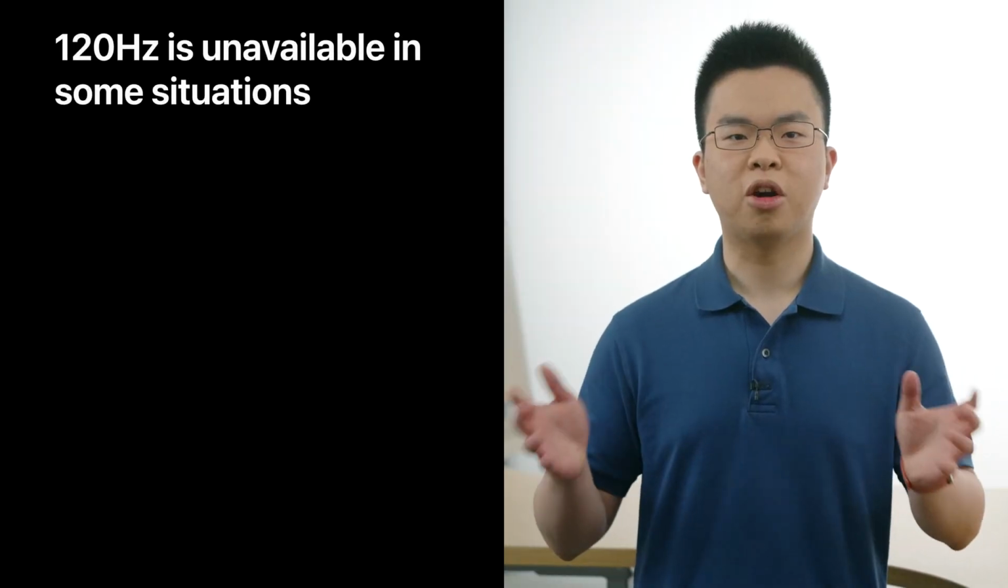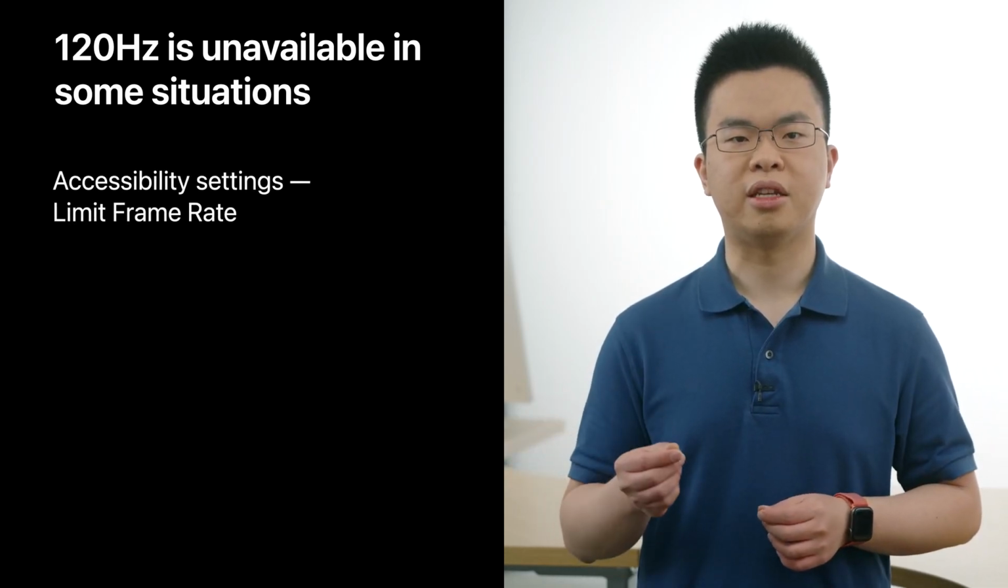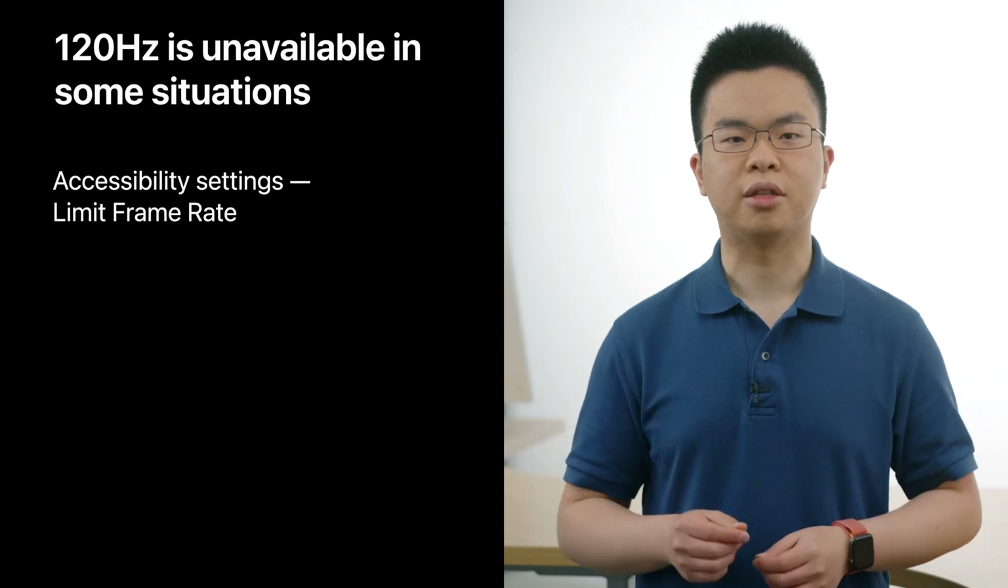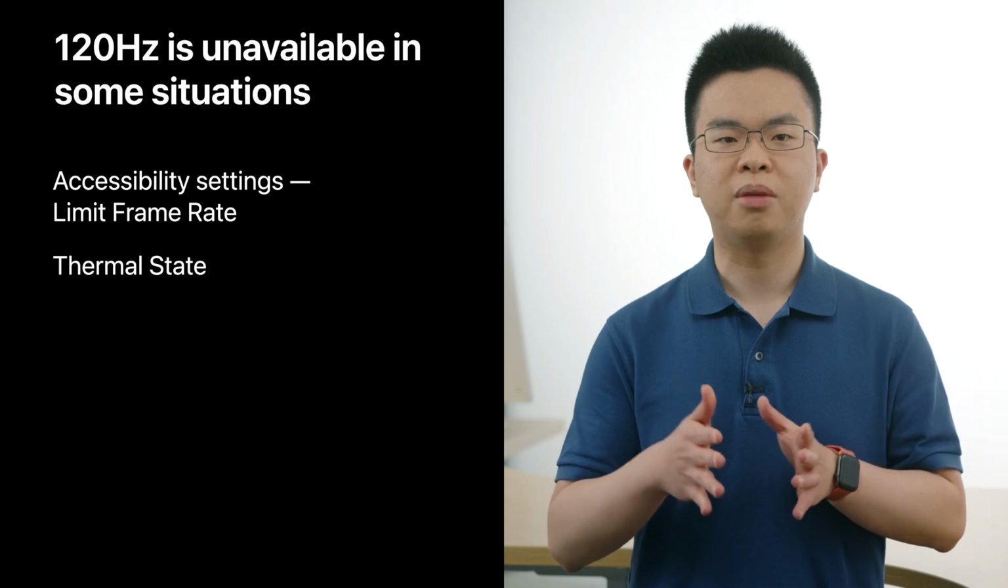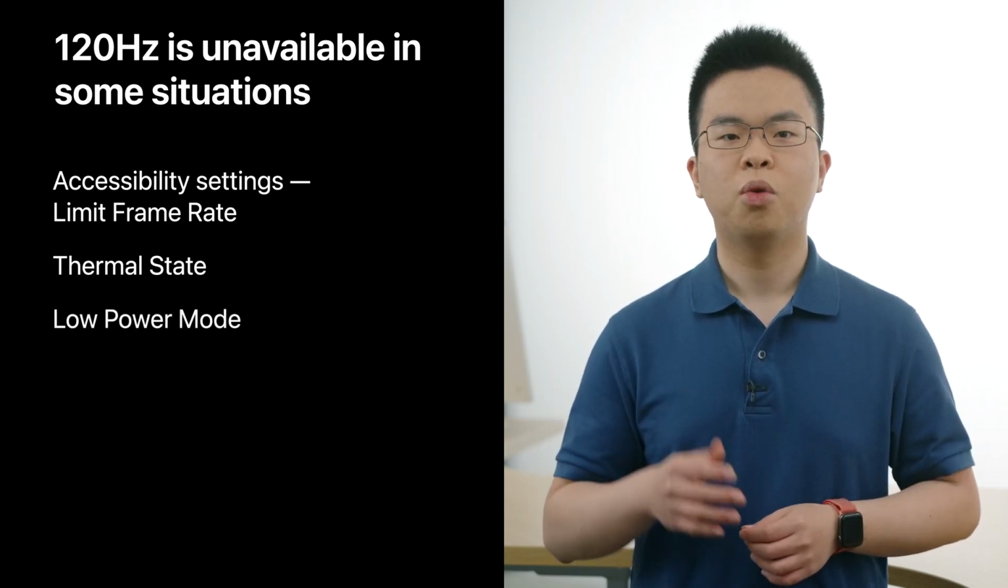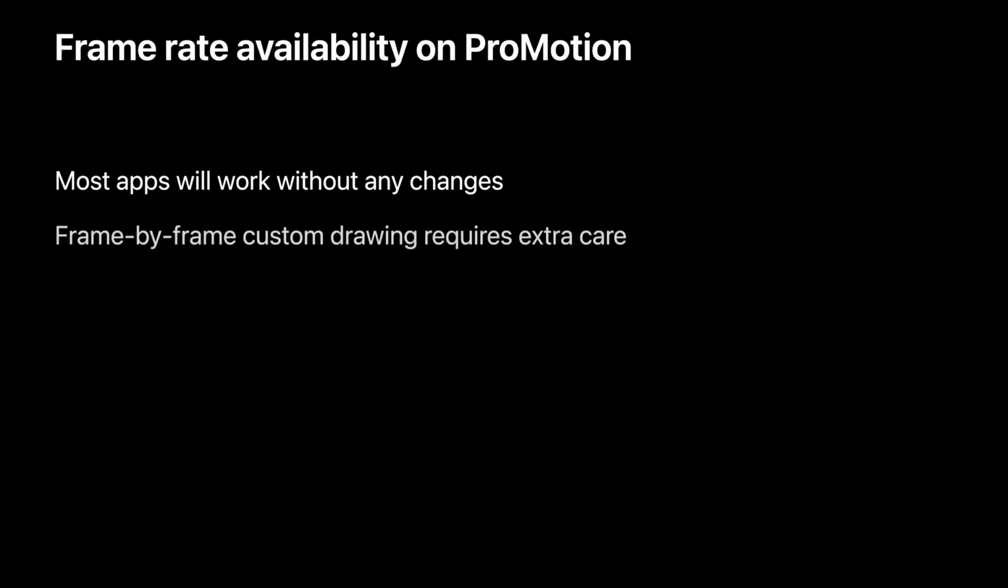Now, these frame rates may not always be available. The user can turn on the Limit Frame Rate toggle in the accessibility settings that caps the maximum frame rate to 60 Hz. Also, when the device gets hot, the system may apply restrictions on the availability of 120 Hz. With iPadOS 15, we'll also enforce the 60 Hz cap in low power mode. So how do these scenarios affect your apps? The good news is that most apps will work without any changes. But if your app performs frame-by-frame custom drawing, then you will need to pay attention to these frame rate changes, and we will show you how to do that.